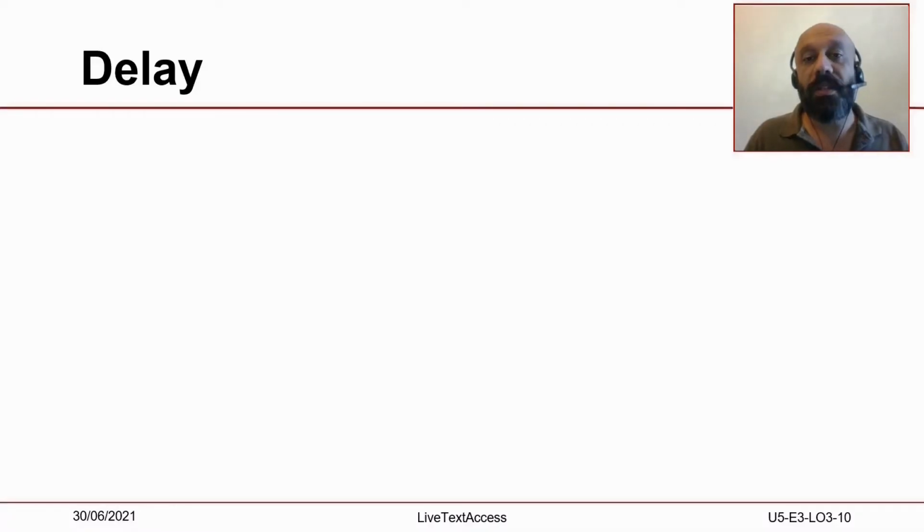Section 2. Delay. When assessing the quality of live subtitles, the first thing that hearing people notice is that the subtitles are delayed compared to the actual utterance of a given sentence. This may sound quite banal to people in the field, but this is something I always find myself explaining to clients.